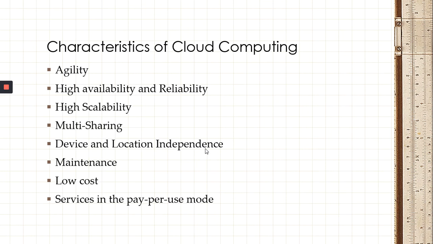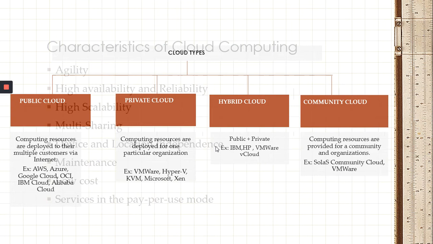So next one is low cost. The company need not set up any infrastructure of its own. So no worries about the infrastructure and all. It will be taken care of by the cloud vendor. This is one of the best features in cloud computing. Next one is services in the pay-per-use mode. This is also one of the best features. So pay the charges as per the usage of services. Whatever services we are using in the cloud, only based on that it will be chargeable. So that is called services in the pay-per-use mode.